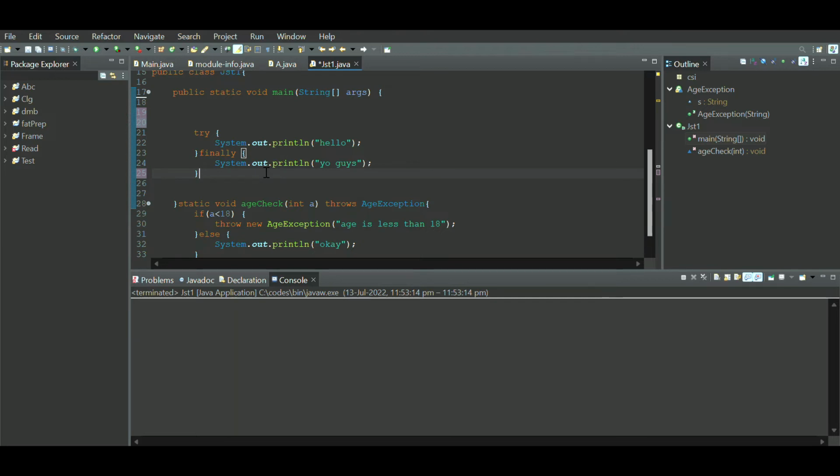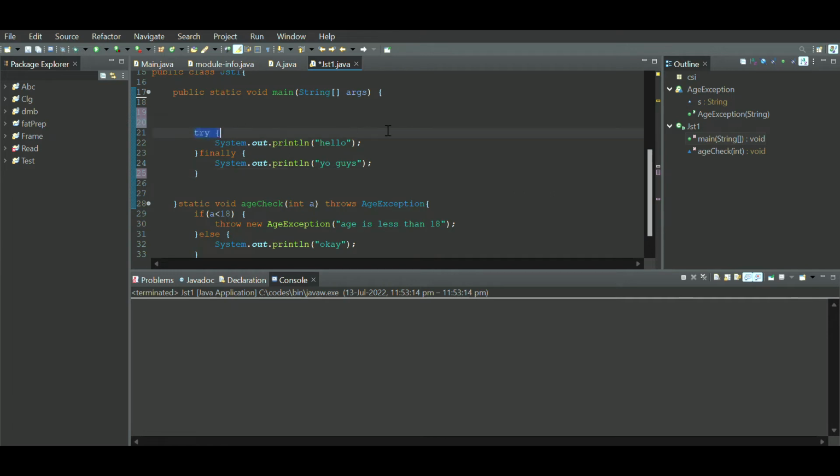So when do we use the finally block? Let's say in file handling, you obviously need to close a file. If you have seen Python, if you use open instead of using with open, then you need to close the file. In the same way, if you want to print a message or end the program by saying something, even though the error is caught or not, it's going to do this.